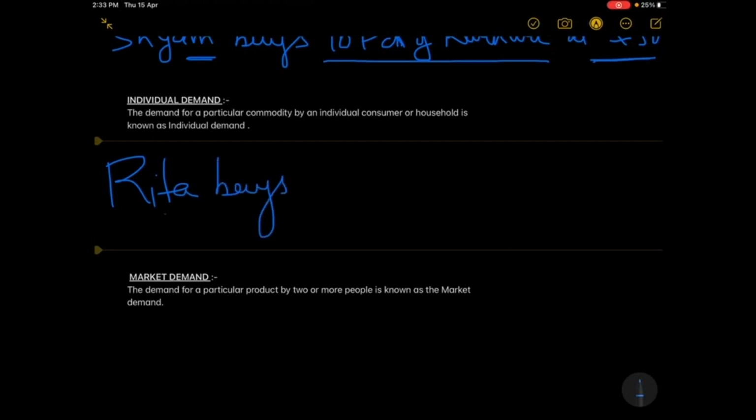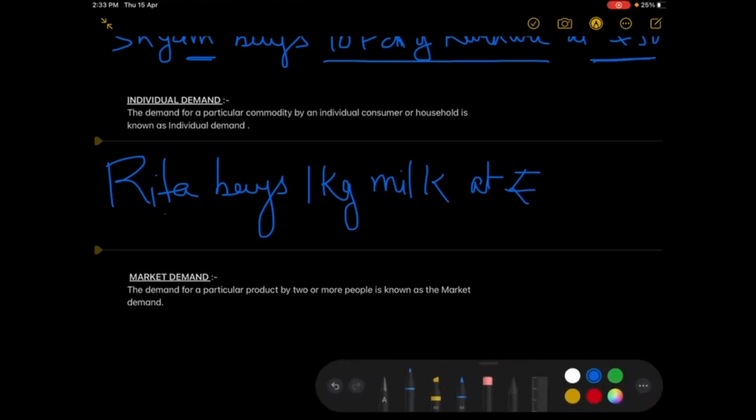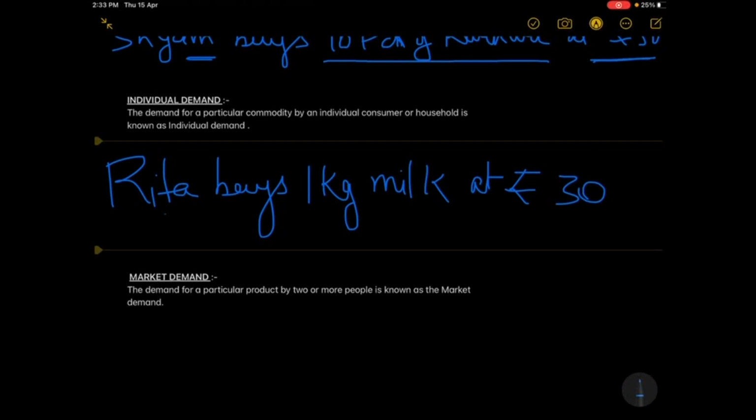So for example, if I write Rita buys 1 kg milk at rupees 50, or we can say at rupees 30. So when I wrote that Rita buys 1 kg of milk at rupees 30, it means that there is only one person who is demanding a product or services. So when one consumer or one customer demands a particular commodity or goods and services at a particular price over a particular period of time, then that is known as the individual demand.